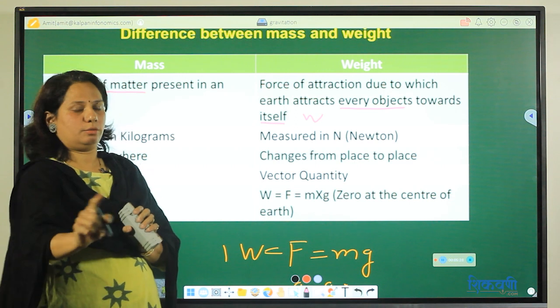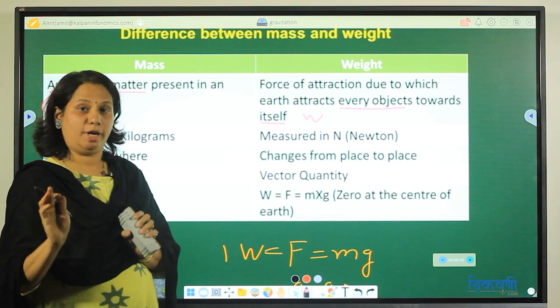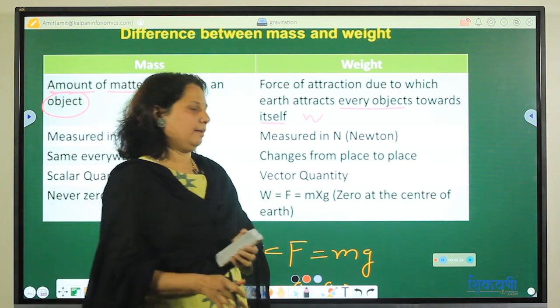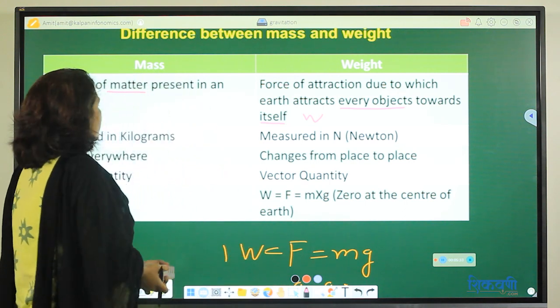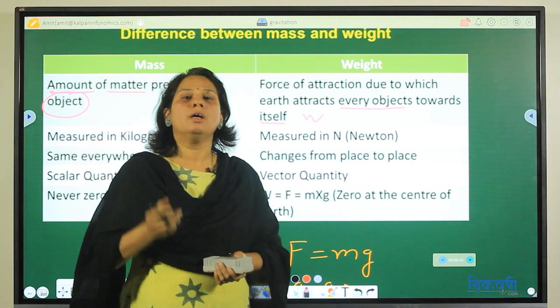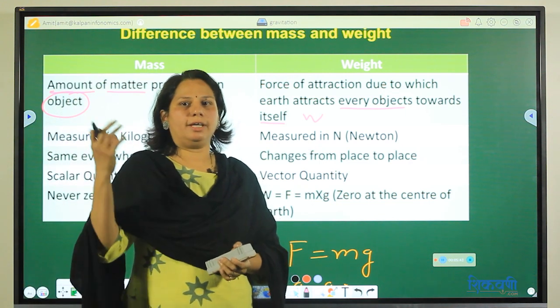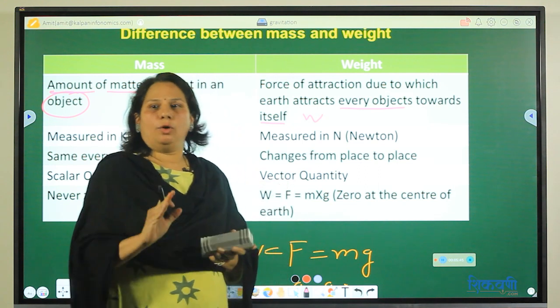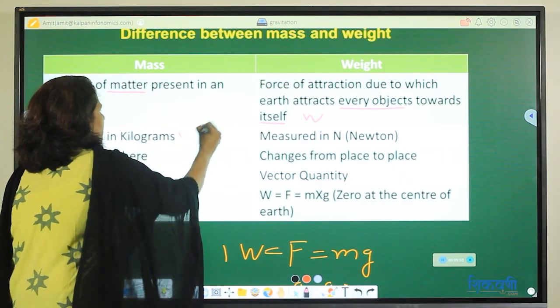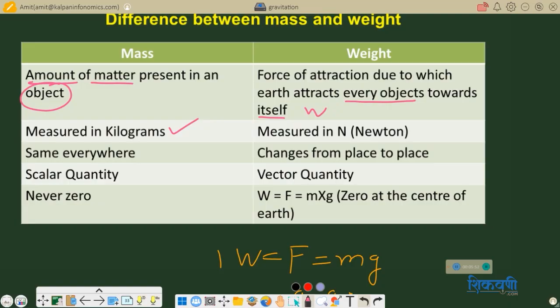Okay, so don't get confused between mass and weight, because we are going to apply this concept when we are solving numericals. The second difference: mass is measured in kilograms. Just now I gave the example of a stone. That stone is measured in kilograms, 10 kilograms. The mass of that stone is 10 kilograms. So the unit of mass is kilograms and weight is measured in Newton.